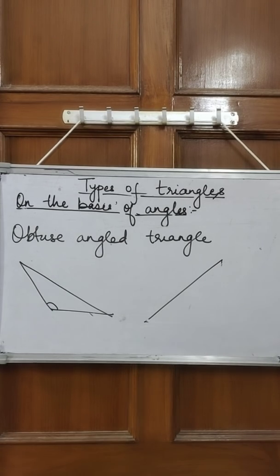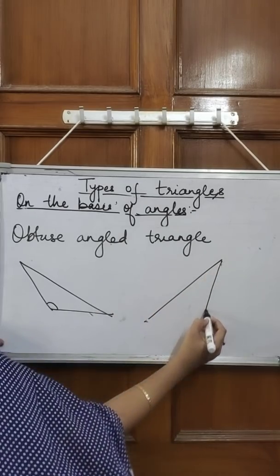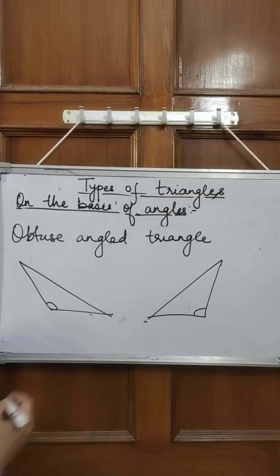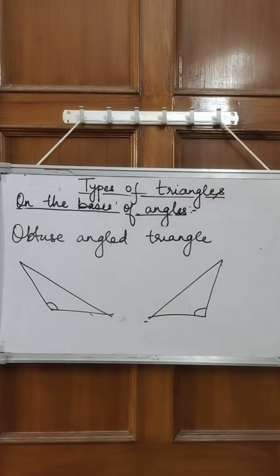Okay, so if one angle is obtuse, then we can say that it's an obtuse angled triangle. In this case also we can do this. It's an obtuse angled triangle. Both the triangles are obtuse angled triangles.